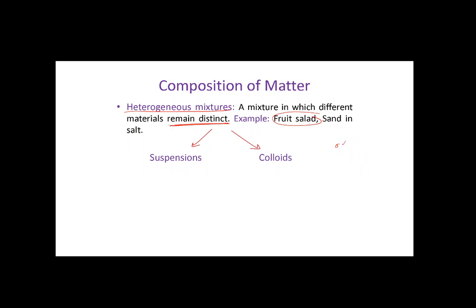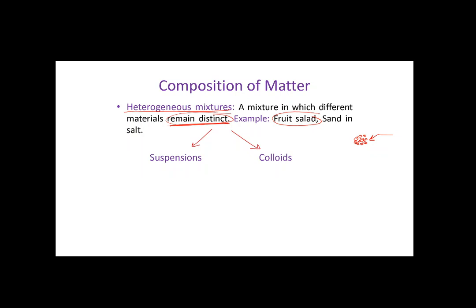If you mix, for example, some sand particles with some salt, especially if the salt has a certain color, like a blue kind of salt, you will be able to distinguish the particles of the sand from the particles of the salt. So as long as the different materials remain distinct, that's called a heterogeneous mixture.